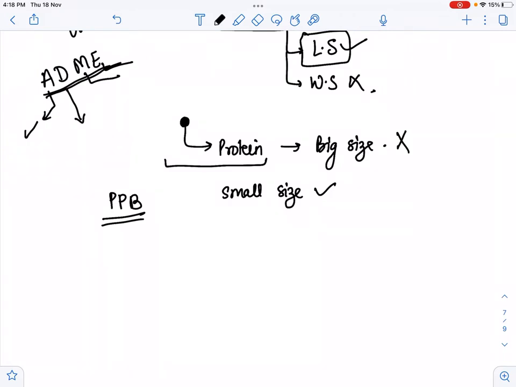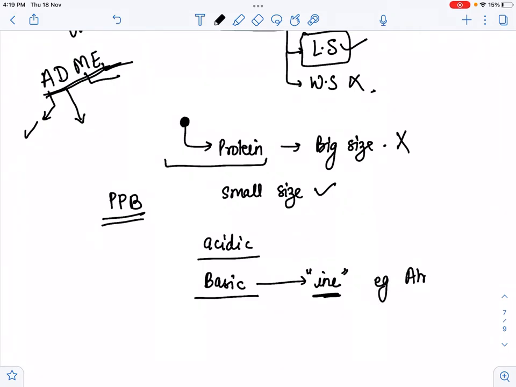Now how do we know that the particular drug is an acidic or basic drug? So please remember, for the acidic or basic drug, you can remember all those drugs which have the suffix ine. If the suffix ine is there, then it means that drug is a basic drug. Example is atropine. So atropine, ine is the suffix there, so it is a basic drug.